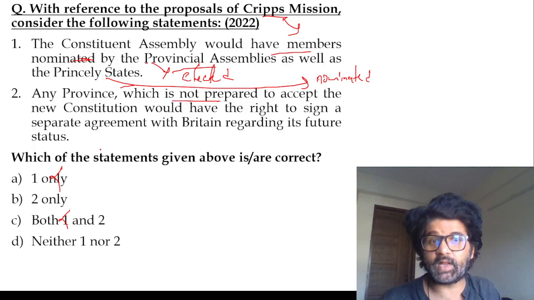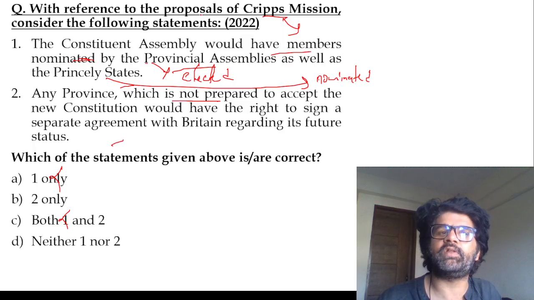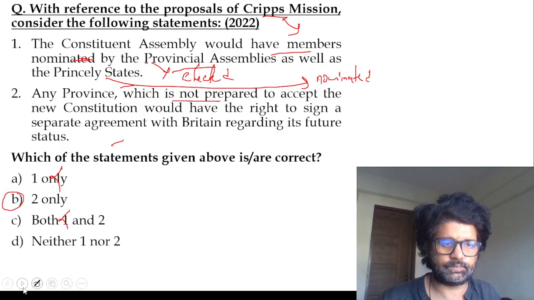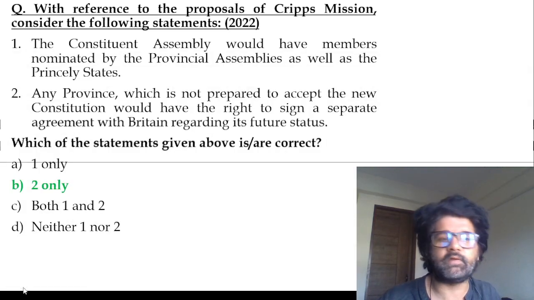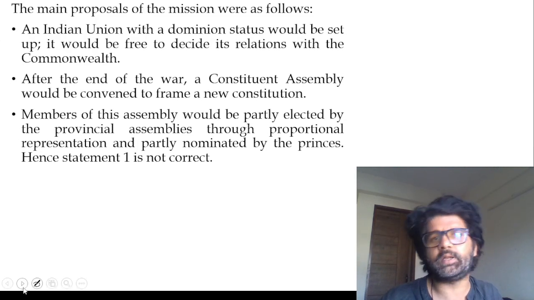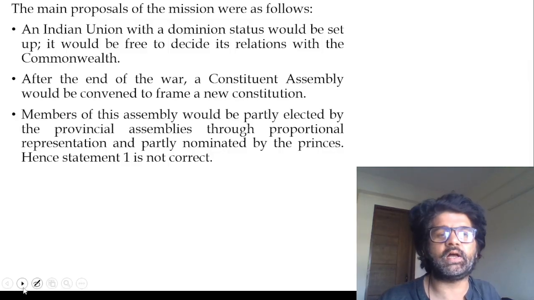Any province not prepared to join, that we have discussed. People have issues with the dominion status thing. So the answer is B, 2 only. Revise the Cripps Mission, very important. Revise the Cabinet Mission. Revise the Mountbatten Plan. Revise the Wavell Plan. All these are very important.